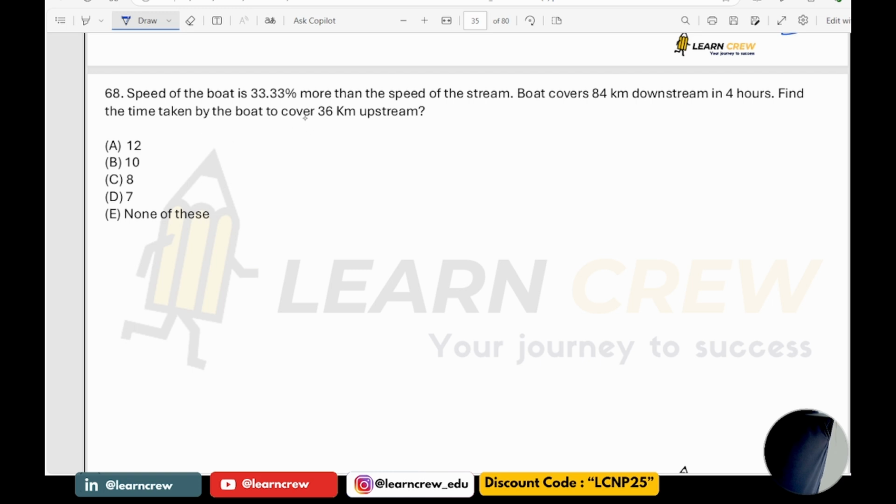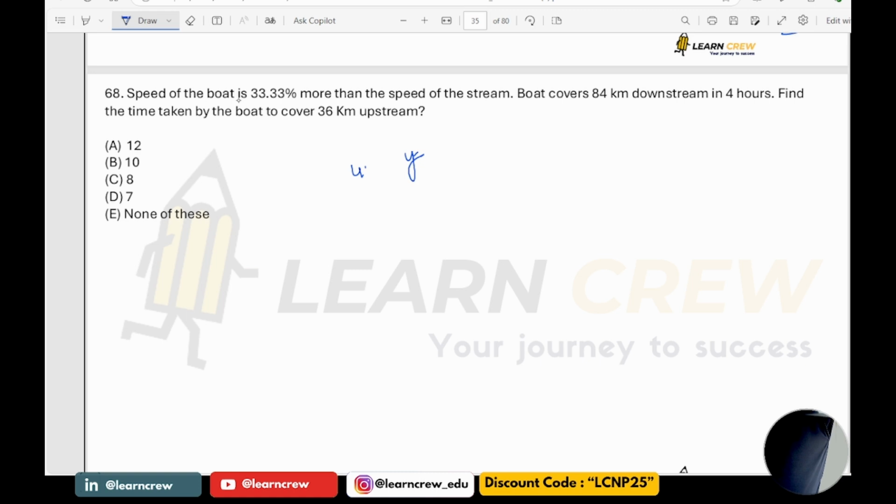Find the time taken by the boat to cover 36 kilometers upstream. So here, if the speed of the stream is Y, then the speed of the boat in still water would be 33.33 percentage more, means 4Y. Am I correct?